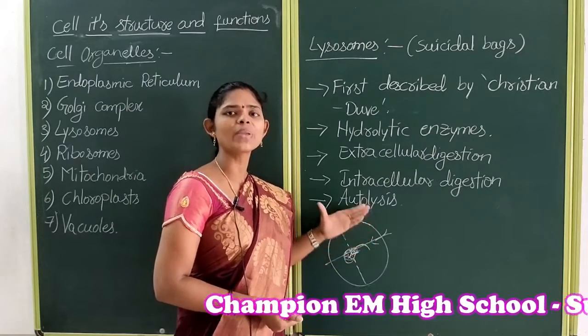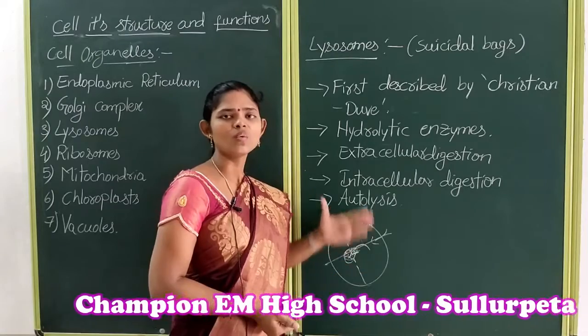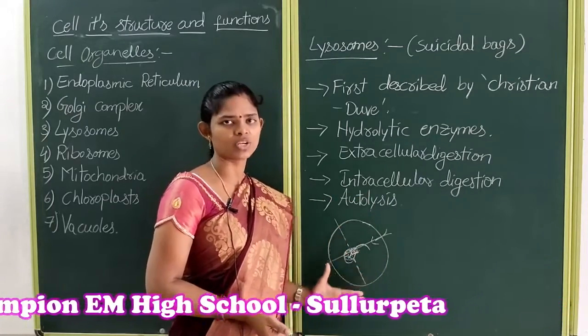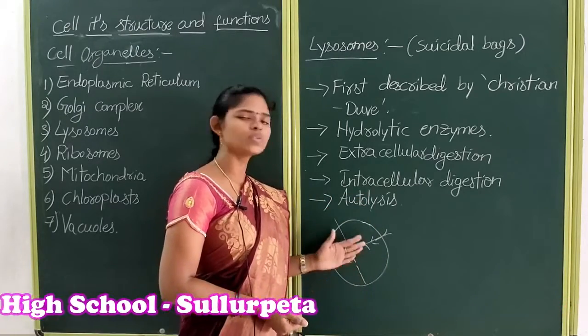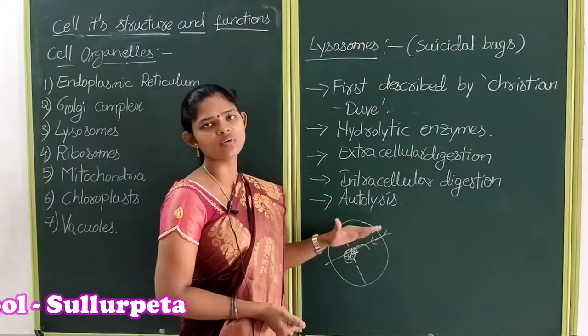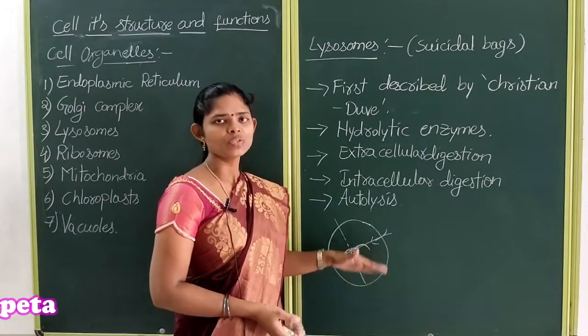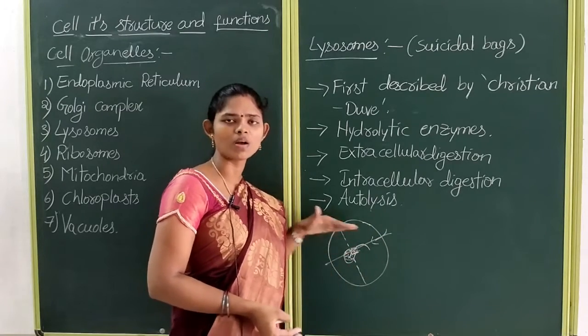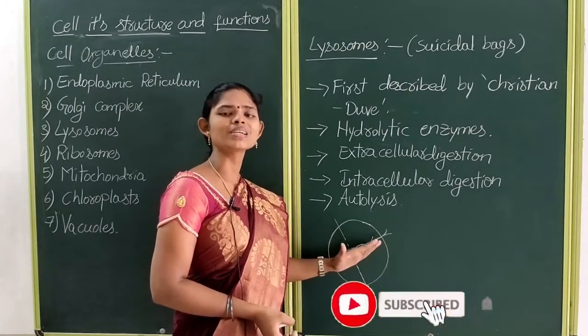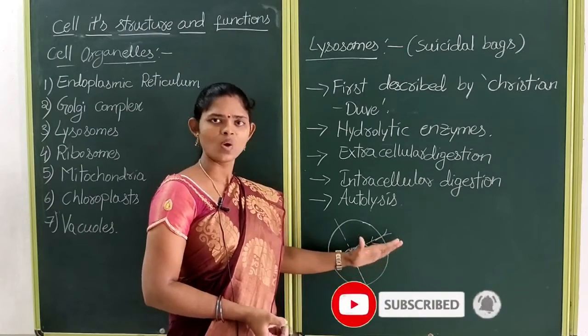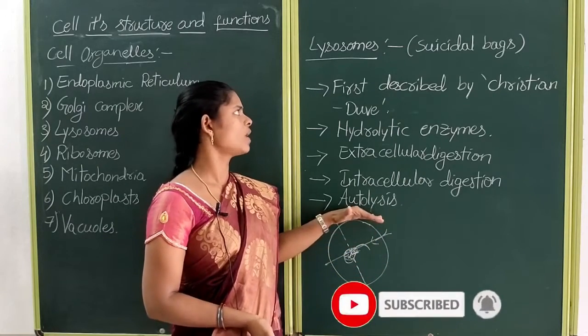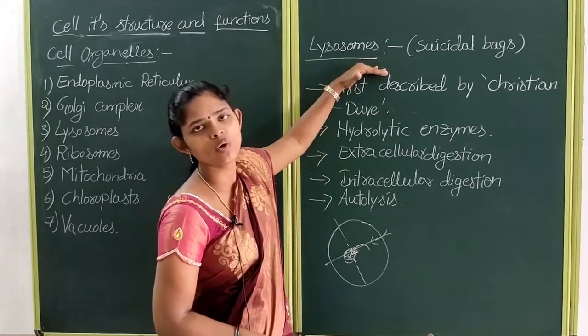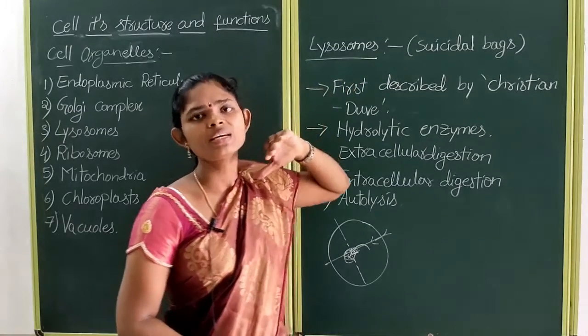When the cell becomes very old and does not function, at that time the lysosome releases its destructive enzymes into the cell. These destructive enzymes act upon all the cell organelles. At last it leads to cell death. This is known as autolysis. That's why lysosomes are known as suicidal bags of the cell.